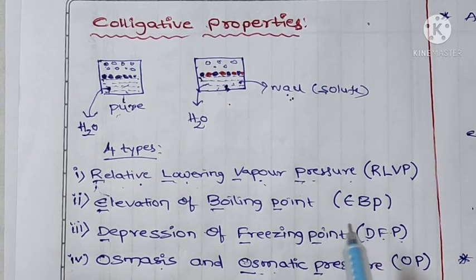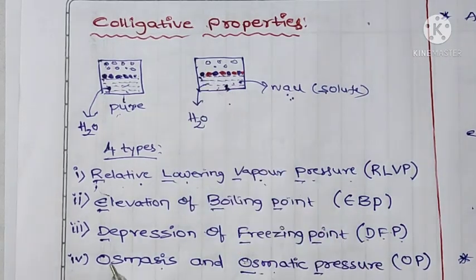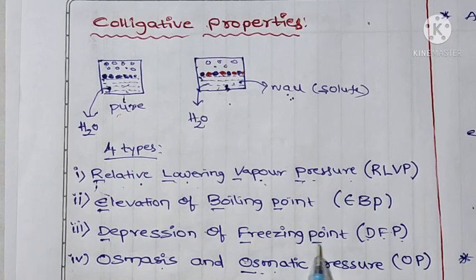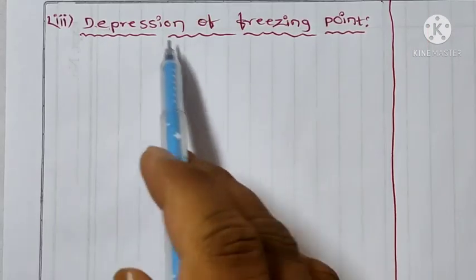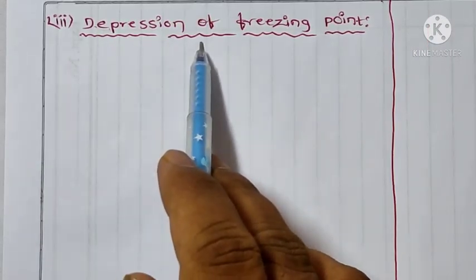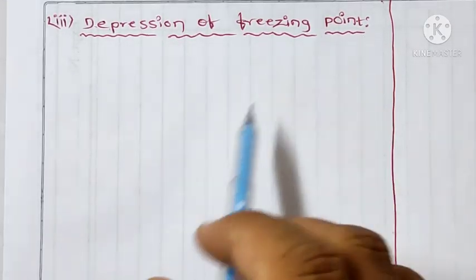Good morning, students. Today, our topic, the third colligative property, is depression of freezing point. So, the third one is depression of freezing point.